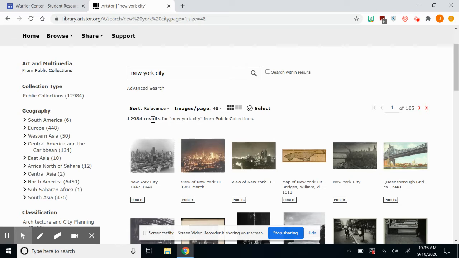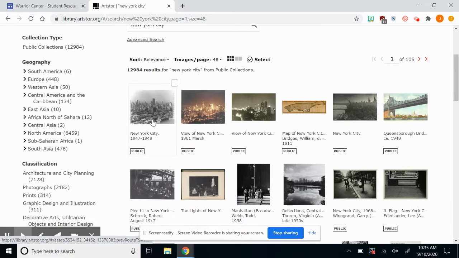Now, we're going to probably want to weed that down just a little bit. That's an awful lot of results to search through and to filter out. So we're going to try to limit that down as best we can. Now, you can limit by geography, and you're probably wondering, why are there 448 images of New York City associated with Europe? New York City's in the United States, and that's a great question. This geography is done by the home of the publisher who is publishing this photo. So 448 of the people that publish these photos of New York City are from Europe.